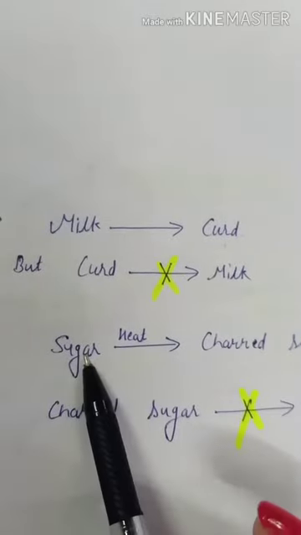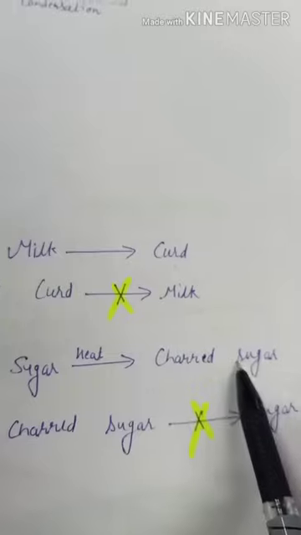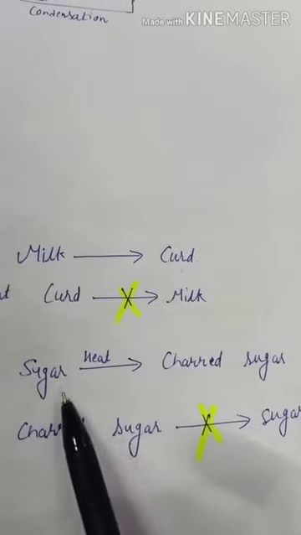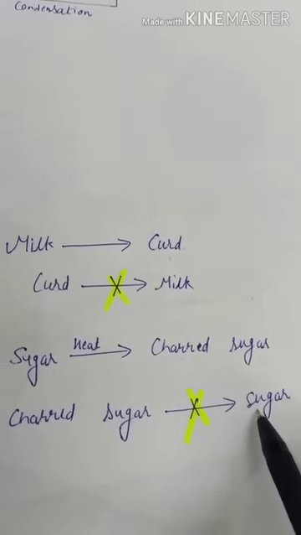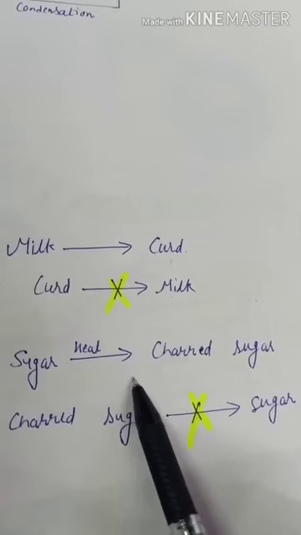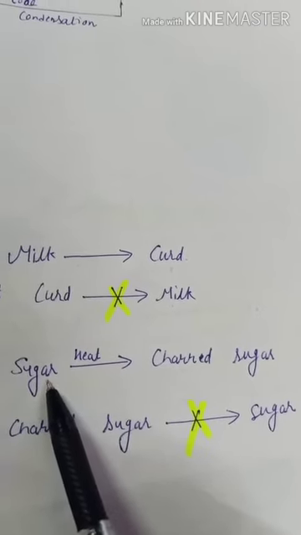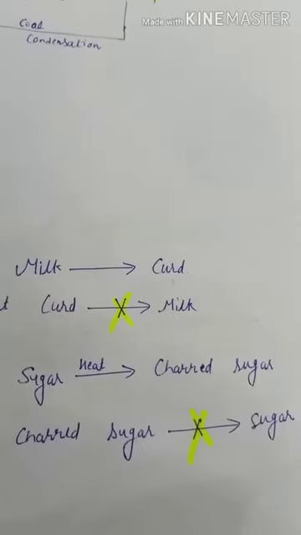Similarly, sugar, which is white in color, when heated changes into charred sugar, which is black in color. But charred sugar cannot be changed back into sugar. So, because here also opposite change cannot be brought about by reversing conditions, this change is also irreversible change.